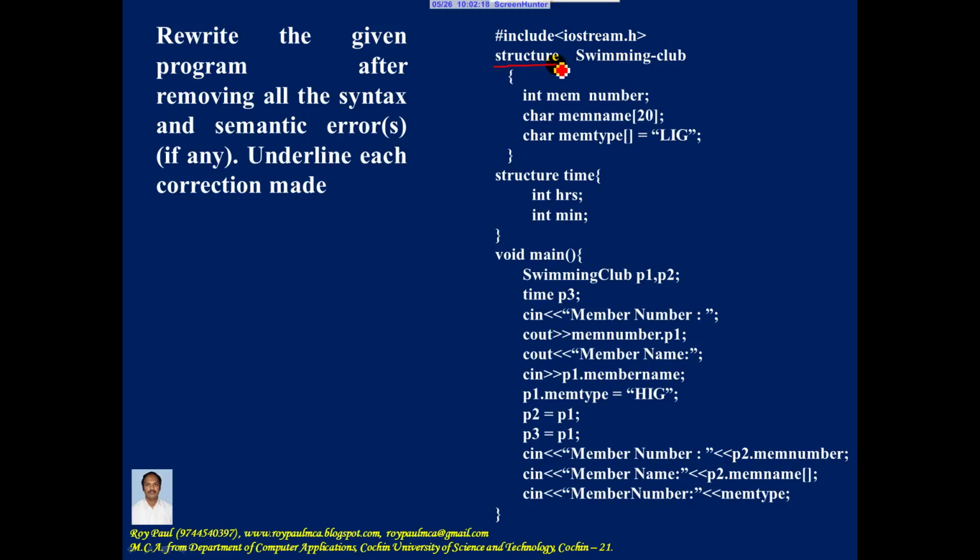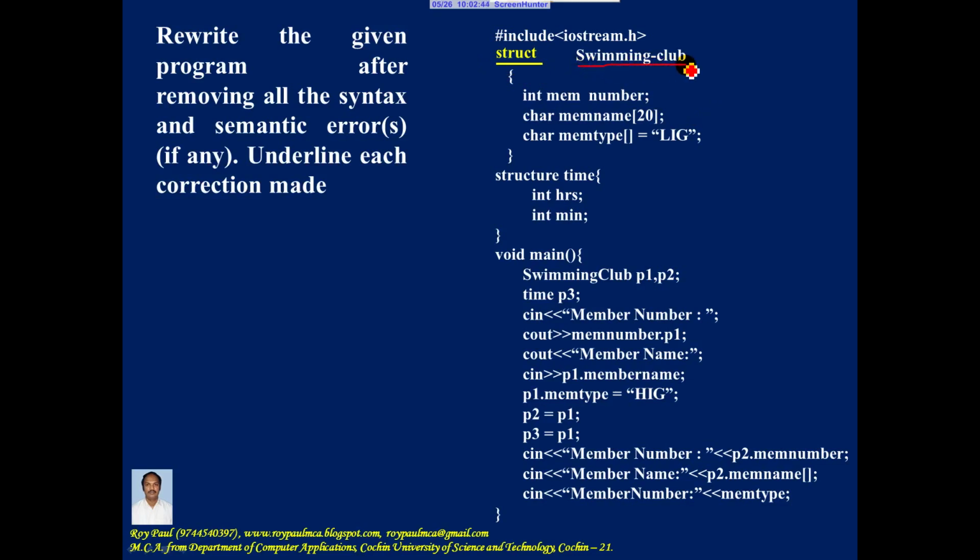Now second line. Here to create a structure we should use the keyword struct, that is followed by the name of the structure, opening curly bracket, closing curly bracket, and semicolon. So here there is a mistake. Here you should use the keyword struct. That mistake has been corrected. Now that is followed by the name of the structure.